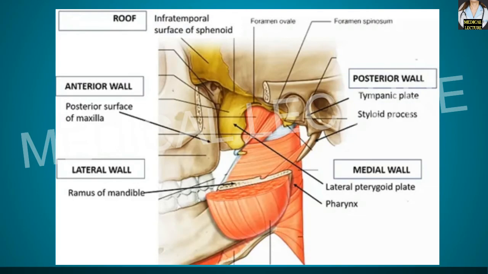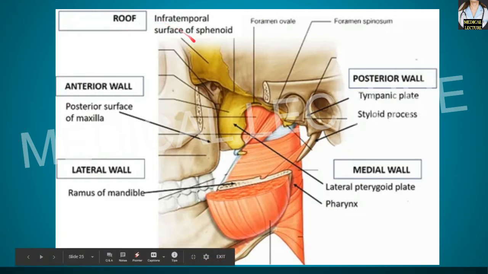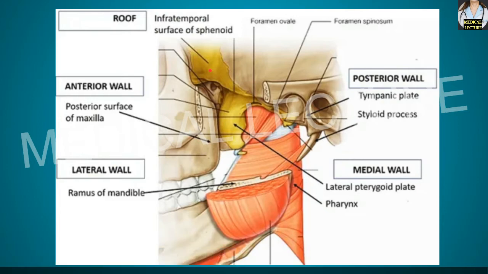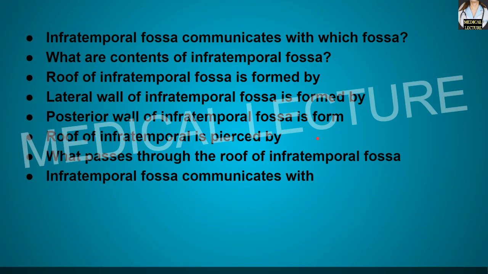So, just remember this particular diagram over here. As you can see, the roof is basically formed by the infratemporal surface of the sphenoid bone, the anterior wall by the posterior surface of the maxilla, the lateral wall by the ramus of the mandible, the medial wall by the lateral pterygoid plate and the pharynx, and the posterior wall by the tympanic plate and the styloid process of the temporal bone.